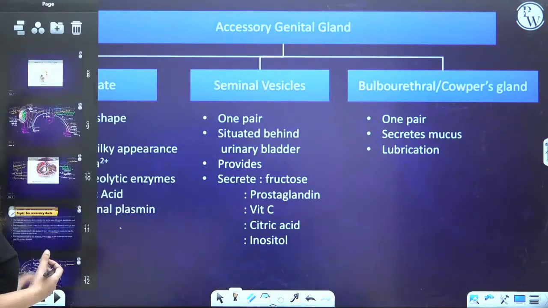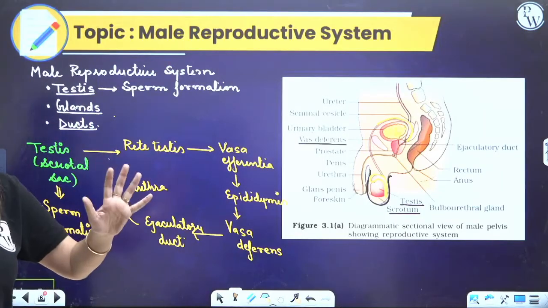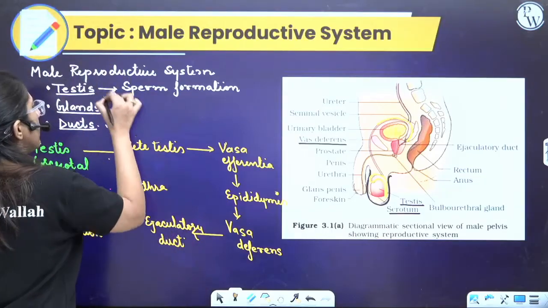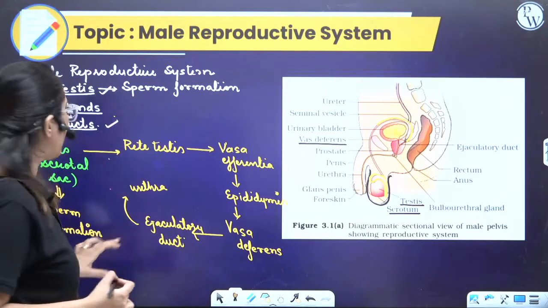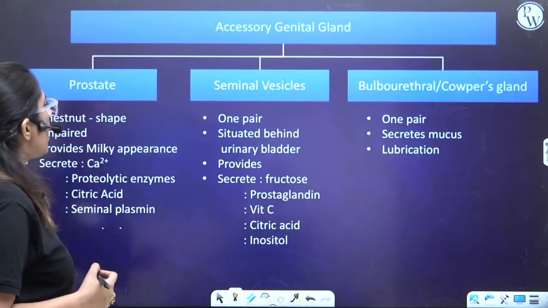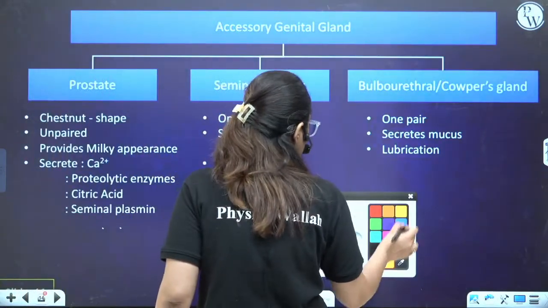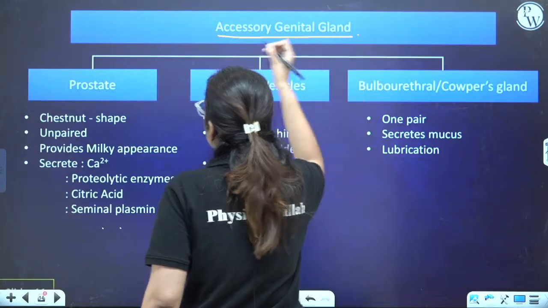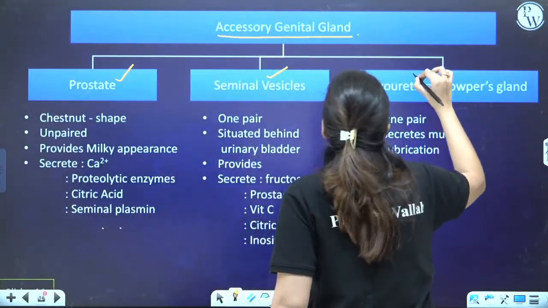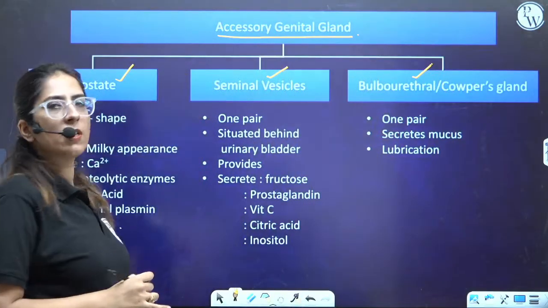Come to this diagram. What we were talking about is the testis. Now the testis is done, the seminiferous tubules and various ducts are also done. Clear? Now these two topics are done. We have to talk about the glands. So how many glands are there? Accessory genital glands. There are three types of accessory genital gland: the prostate, the seminal vesicle, and the bulbourethral or Cowper's gland. First, let's talk about the seminal vesicle.